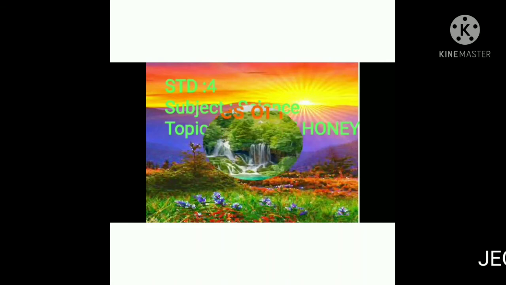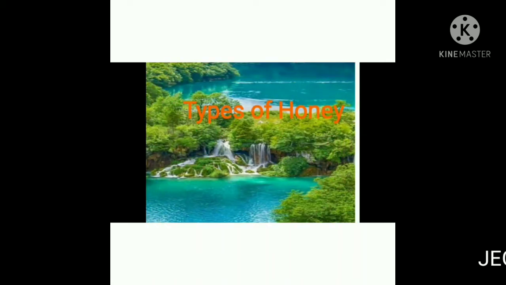Honeybees are social insects. The nest of a honeybee is known as the beehive. There are three types of honeybees found in a colony. Honeybees live in colonies and show division of labor. They are the queen bee, the drone bee and the worker bees.